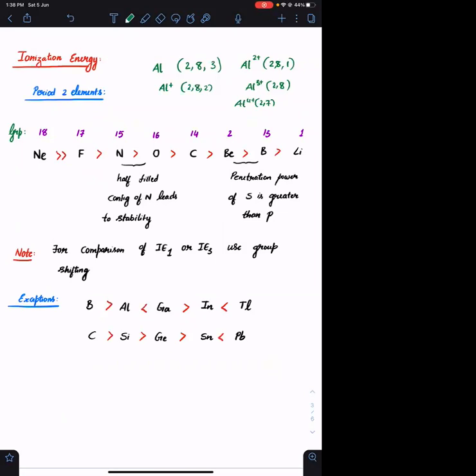So if you want to compare any property among elements belonging to the same period, always compare using electronegativity. If you want to compare any property for elements belonging to the same group, always compare using radius or size. Size is the dominating factor for the group. Electronegativity or Z star will be the dominating factor for the period. Agreed? Remember this. For any random question, just see if the elements belong to the same period or same group.